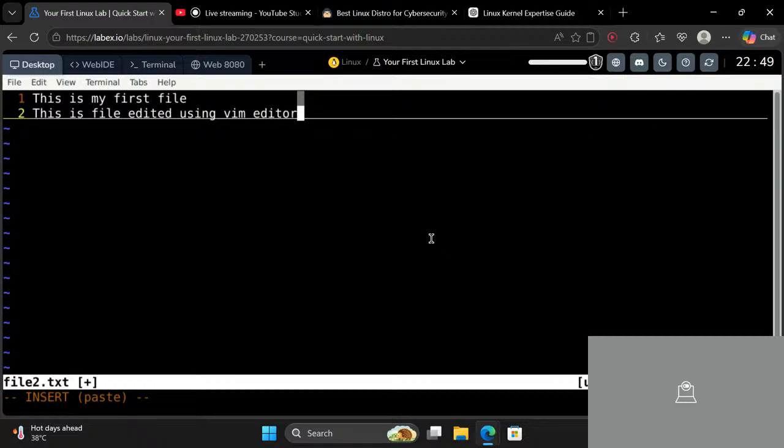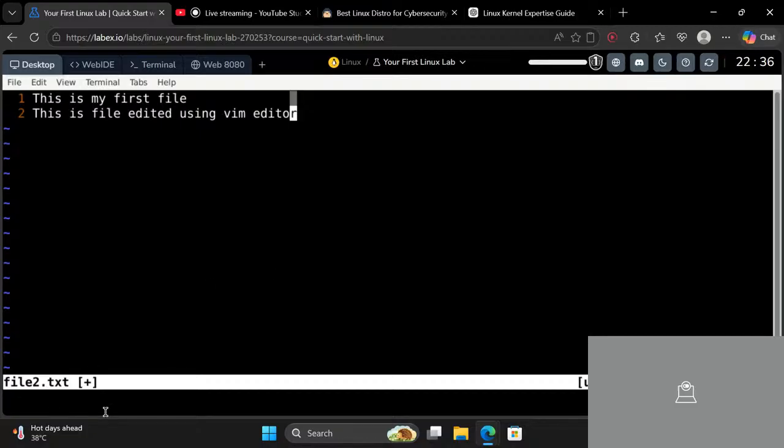Okay, so in order to go to normal mode, right now we are in insert mode. So if I press ESC, then I will go to the normal mode. I click ESC, and as you can see, over here there was INSERT, but now that insert text is gone, which means that we are now in normal mode. So in order to go back to insert mode, I click I again. So now you can see I am inside the insert mode.